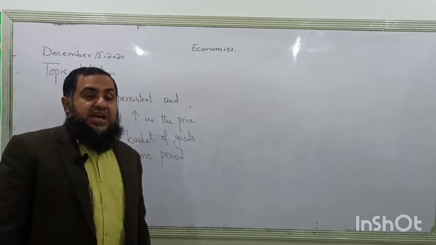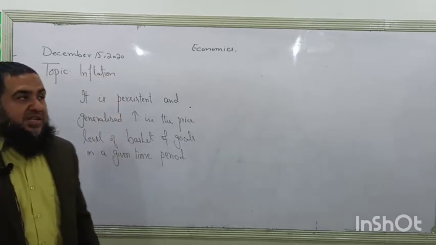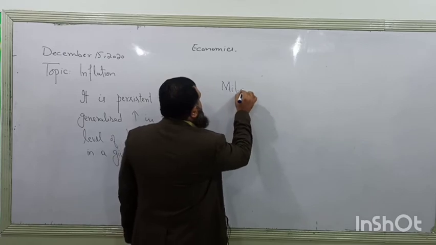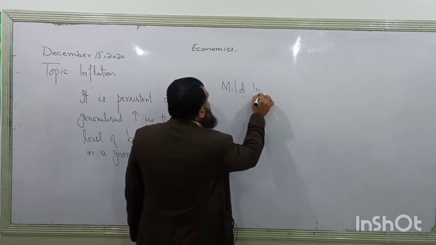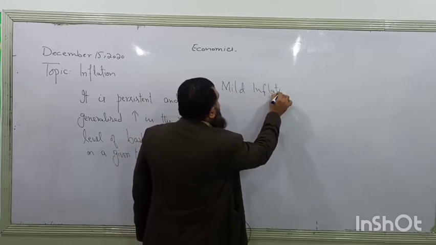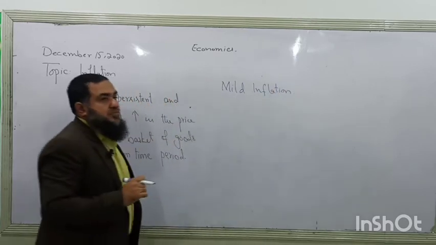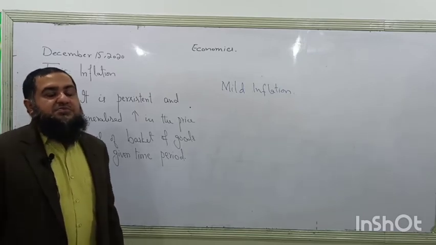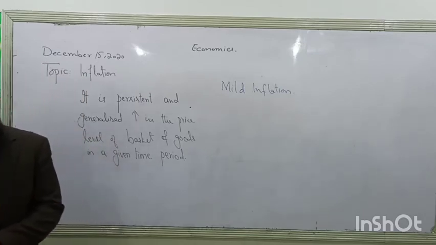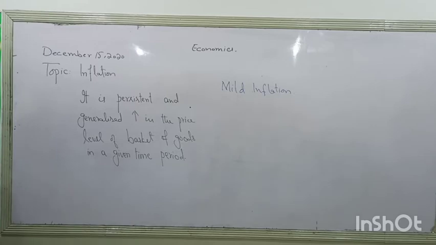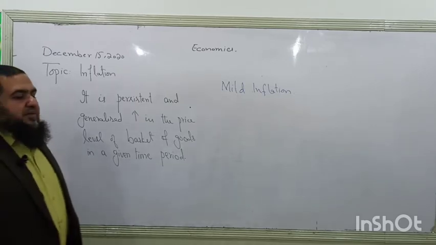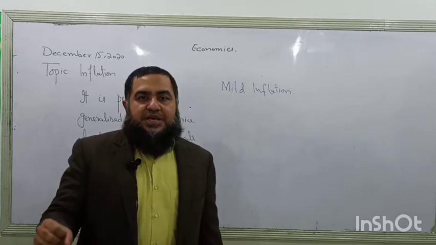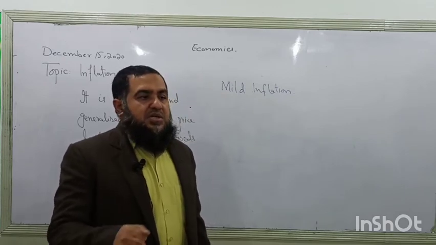So when prices are growing at a very mild rate, there can be mild inflation. Mild inflation means that prices are growing by less than 5%, between 1 and 5%. Mild inflation is not a bad phenomenon. Why is it not a bad phenomenon? The reason is that some growth in prices is also required.